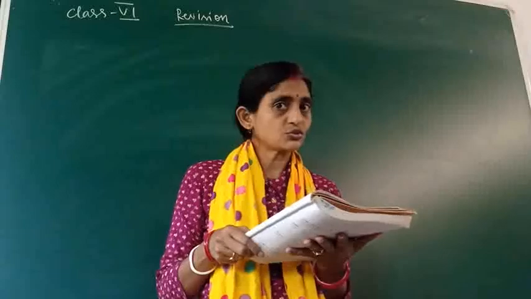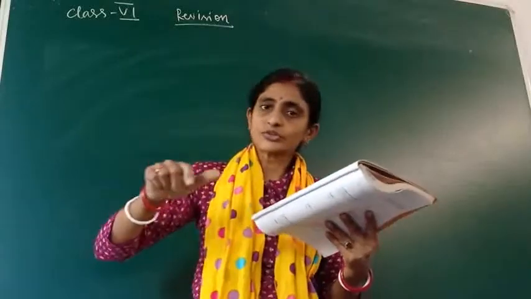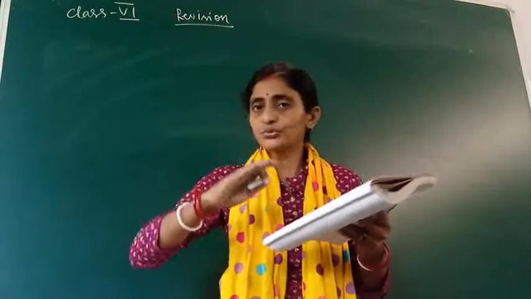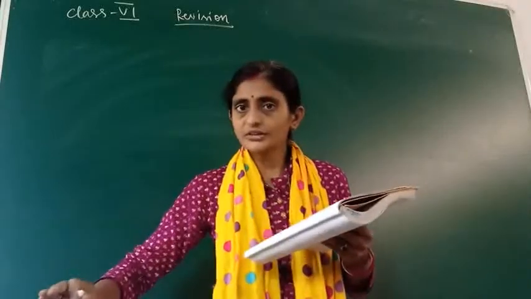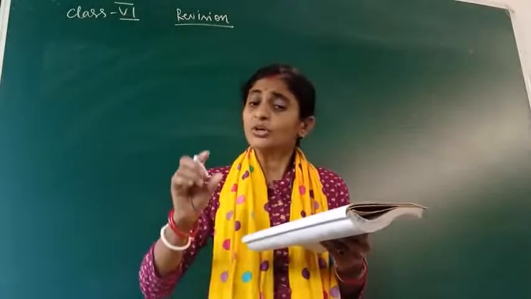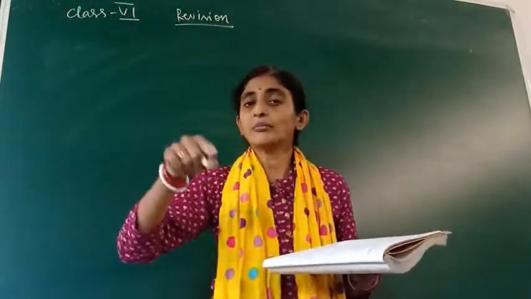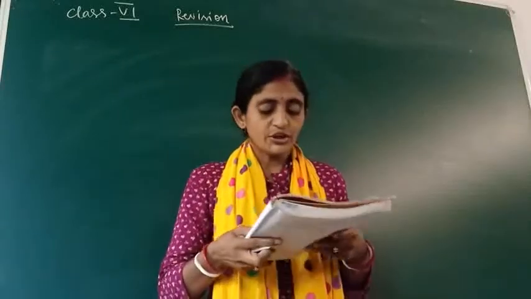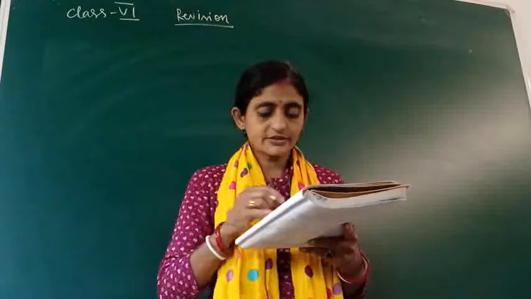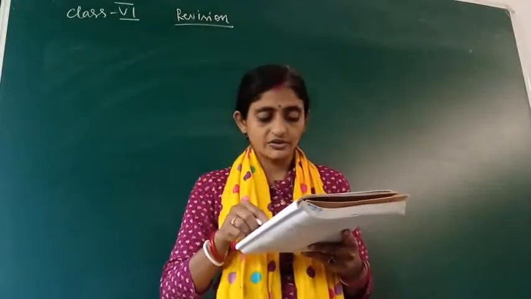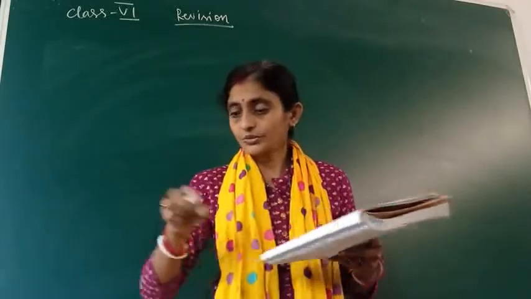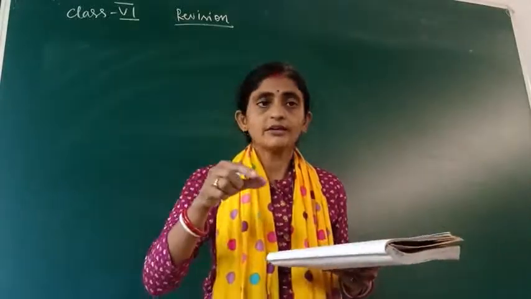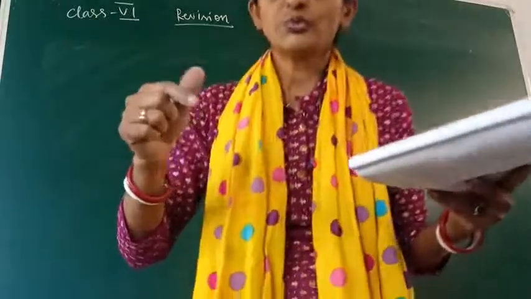I hope you have understood what to do. That means these different types of fruits have been given. Now you are keeping them in heaps, with the same number of fruits in one heap. So you are going to make heaps of the different types of fruits. Now the number of heaps can be different, but the number of fruits in each heap will be equal. So what you are going to find out here? That means you have to go for the HCF. Then at the end of this question you have asked how many heaps are formed. That means the total heaps you are getting. First, in each heap how many fruits will be there, and then how many heaps you have made. That we have to do.